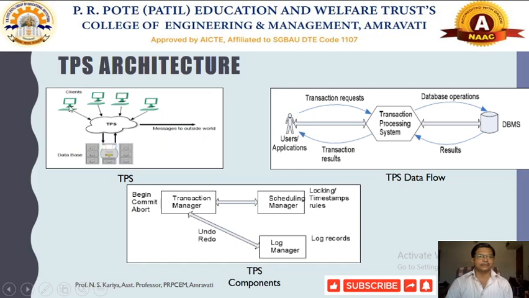All these different users come through these different clients, process their data and enter their data, and all this data is stored under the TPS, in some specific database. How does the TPS data flow from one level to another level? Now see, these are the users.